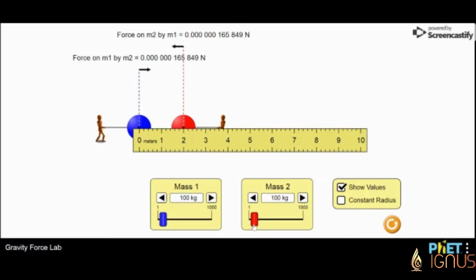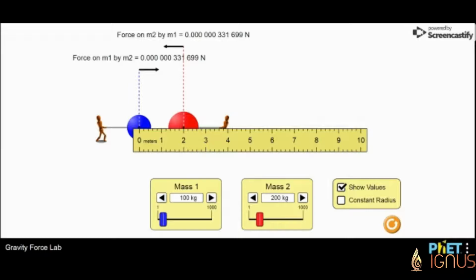Now let us double the mass of one of these objects. Let me take the red one. I'll make it 200 kilos. Now look at the change in the force exerted on the object. It's 3.31699 into 10 power minus 7 Newton. If you multiply the first value we got, 1.65849, by 2, you'll get this. That is, when you double the mass, the force applied also gets doubled.